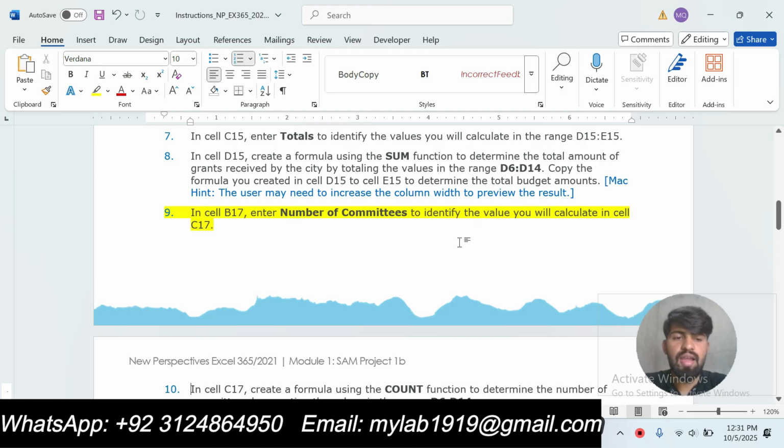Our step number 9 is in cell B17 enter number of committees to identify the value you will calculate in cell C17.